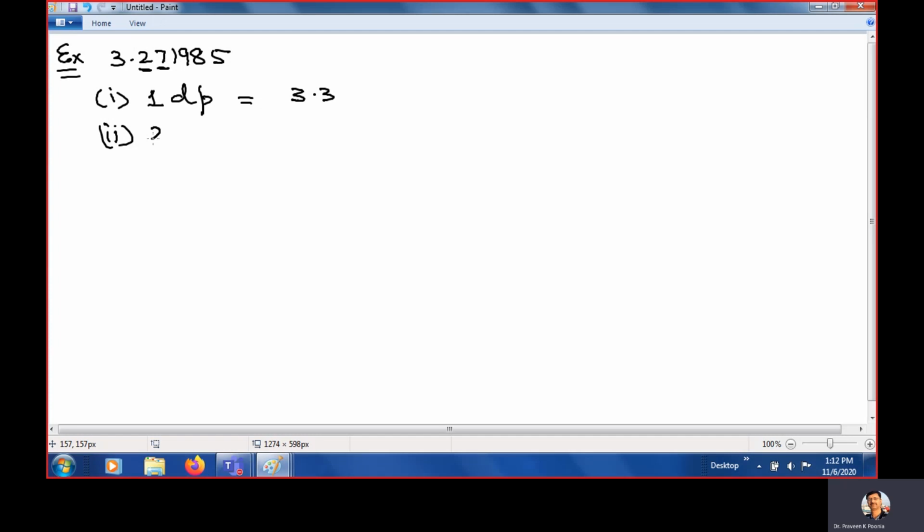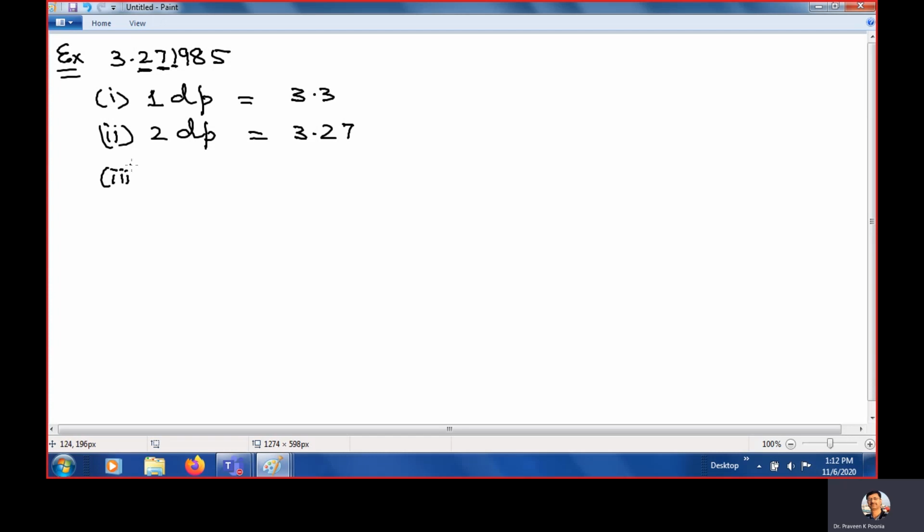Now if you want 2 decimal places. 2 decimal places means there is no change on this 2. We will look at 7. 7 means 2 decimal places. 7, 27. So we'll look at 1. 1 means no change because it is less than 5. So it will remain 3.27.